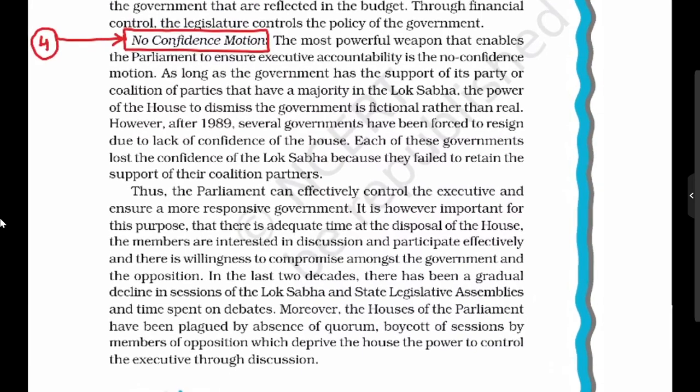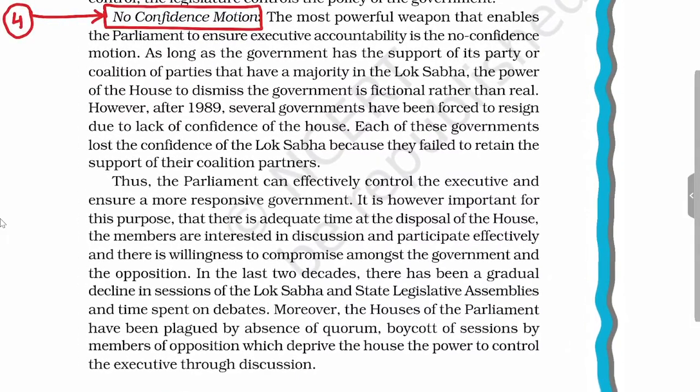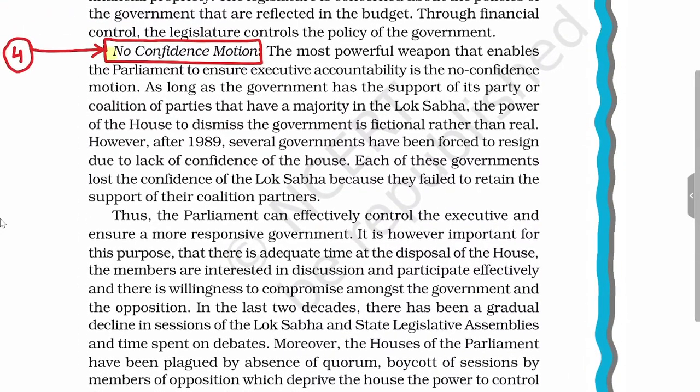And finally, the fourth instrument of legislative control over the executive is the no confidence motion. So parliament will ensure executive accountability through the no confidence motion. In case a no confidence motion is passed, then the government will be forced to resign.